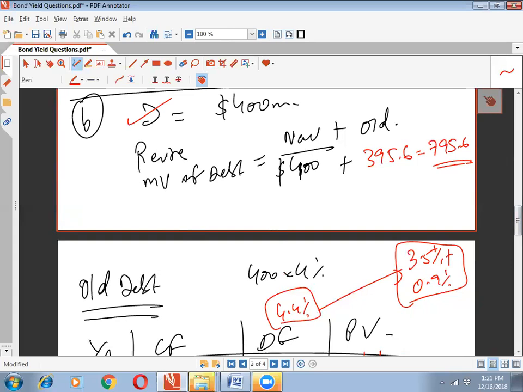The original credit rating had a credit spread of 0.5. But once we issued the new bond, the credit rating deteriorated, and resultingly the relevant credit spread for our company is now 0.9%.